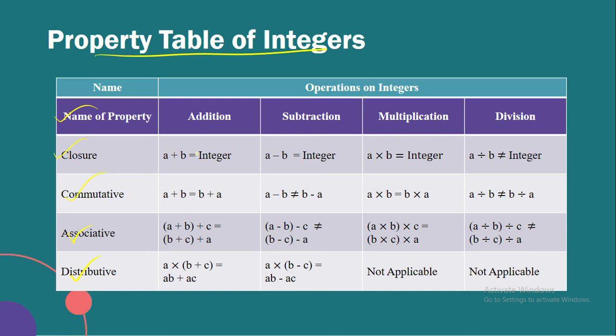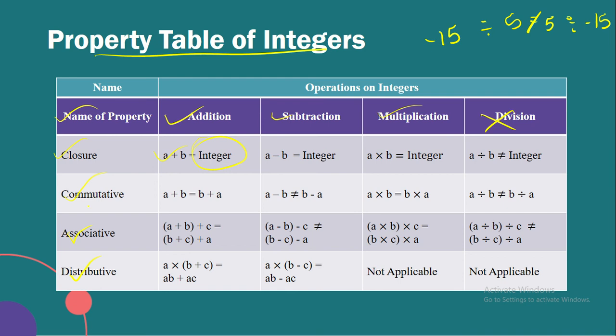So according to the integers chapter, a plus b should be an integer, then only it is a closure property. Addition, subtraction and multiplication come under this property, and not division, because minus 15 divided by 5 is not equal to 5 divided by minus 15, right?